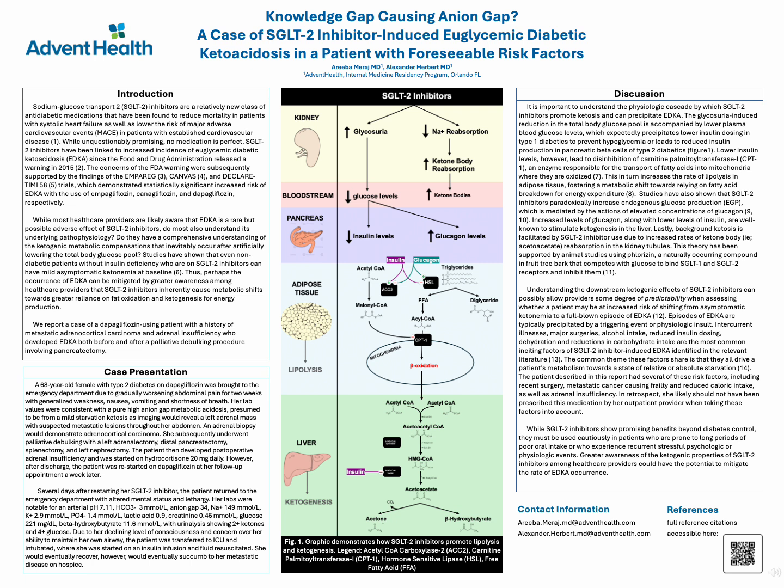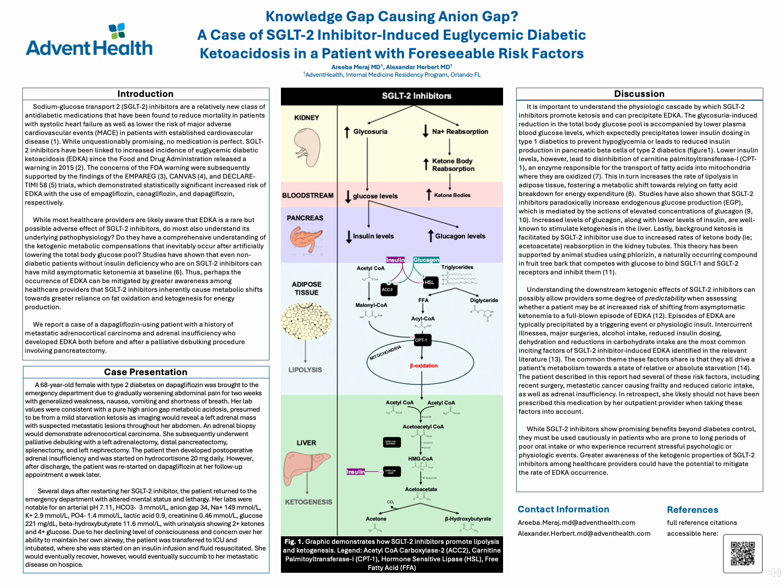This in turn increases the rate of lipolysis in adipose tissue, fostering a metabolic shift towards relying on fatty acid breakdown for energy expenditure. Studies have also shown that SGLT-2 inhibitors paradoxically increase endogenous glucose production, which is mediated by the actions of elevated concentrations of glucagon. Increased levels of glucagon along with lower levels of insulin are well known to stimulate ketogenesis in the liver.